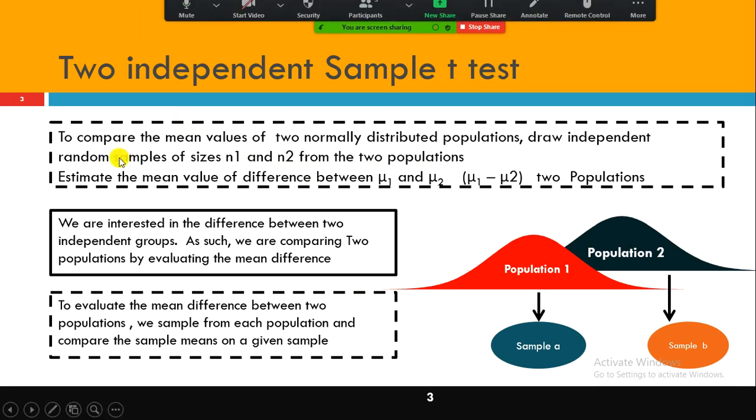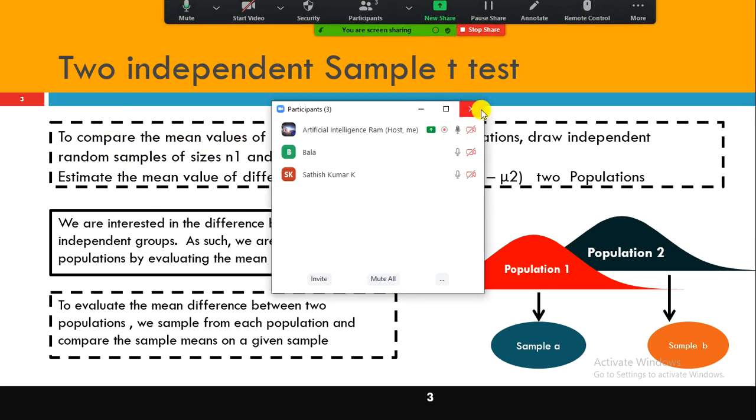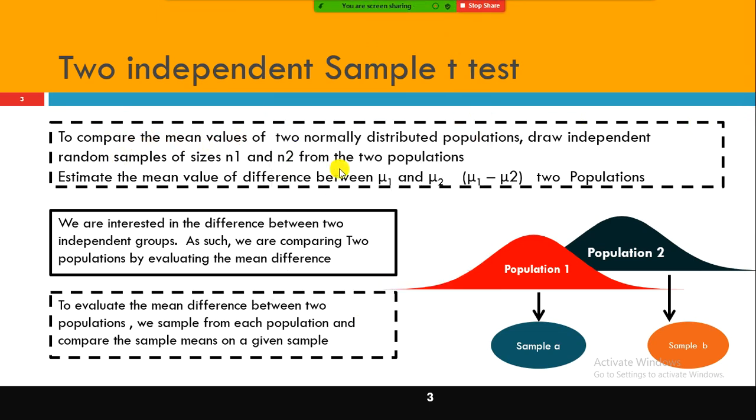So okay, this is the one, to compare the mean values of two normally distributed populations. Draw independent random samples of size n1 and n2 from the two populations, and estimate the difference between the means mu1 and mu2 of the two populations. Very simple one. Look here, in this case we are drawing samples randomly from two mutually exclusive, different populations.